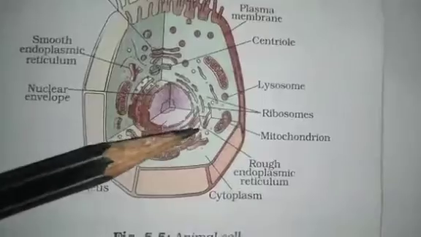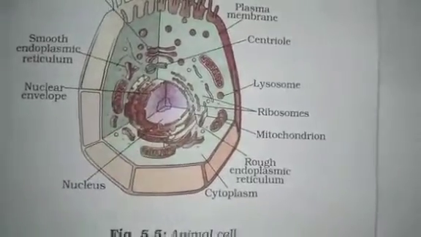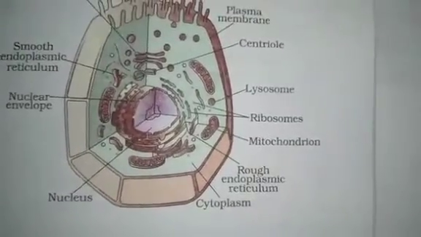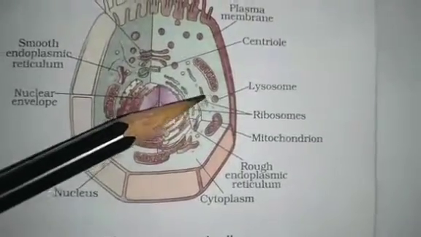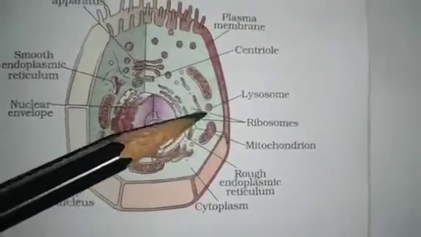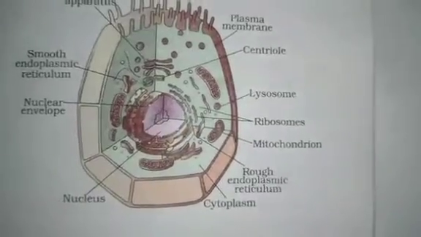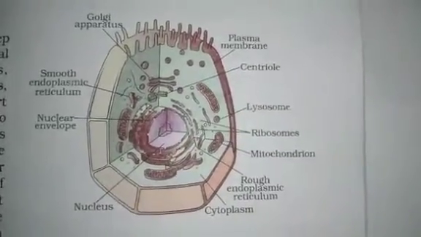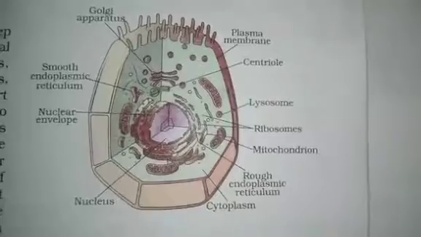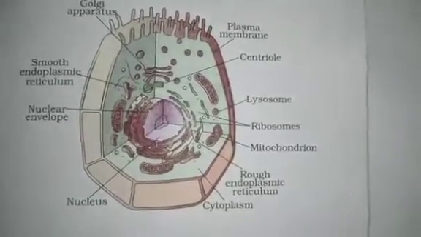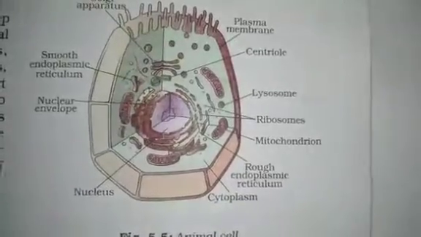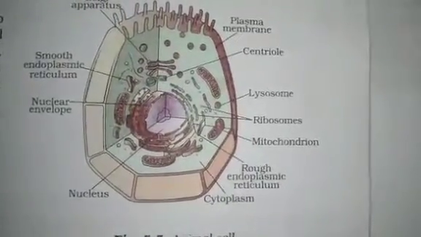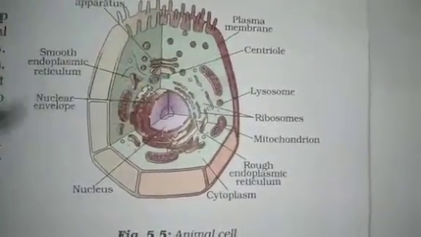And lysosomes are able to do this because they contain powerful digestive enzymes. I told you about enzymes. These enzymes act as biocatalysts which help in the breakdown of complex or larger substances into simpler substances. So they are capable of breaking down all the organic material